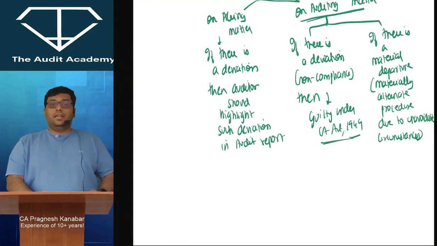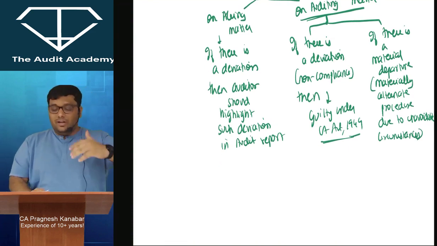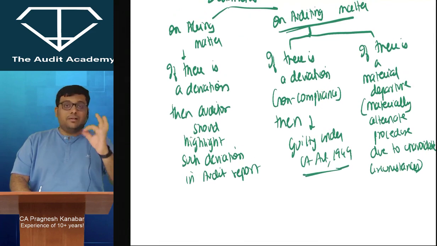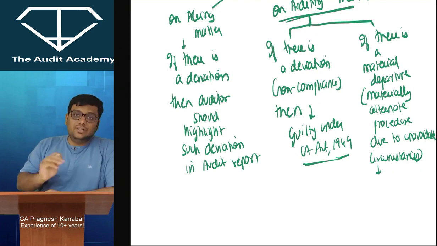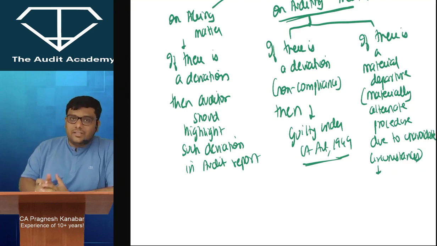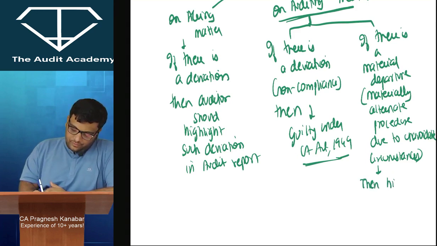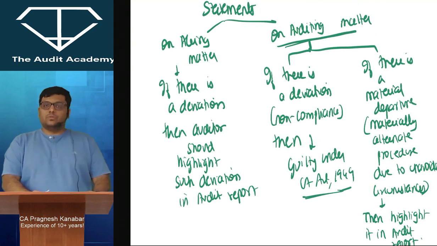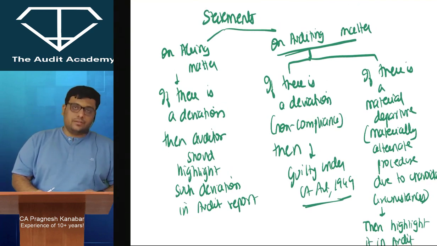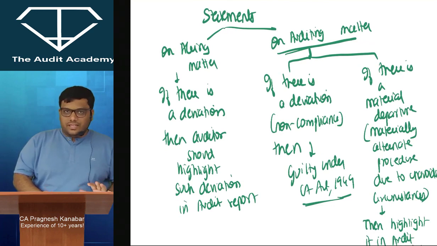If there is a material departure, that means materially alternate procedure due to unavoidable circumstances, I will say it two times so that you can write it. In that case, the institute will not hold you guilty, but at least they want you to highlight it in your audit report. At least that is what they want you to do. Okay, this is what I have taught you on statements.